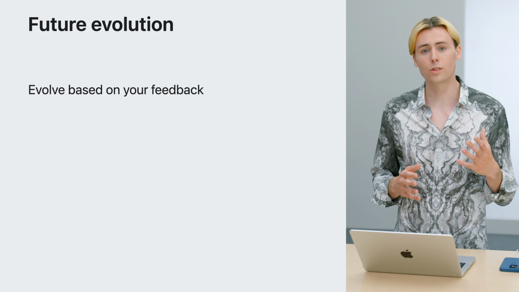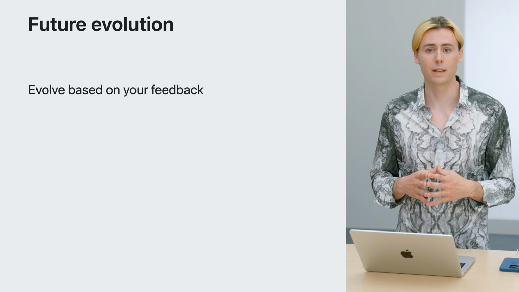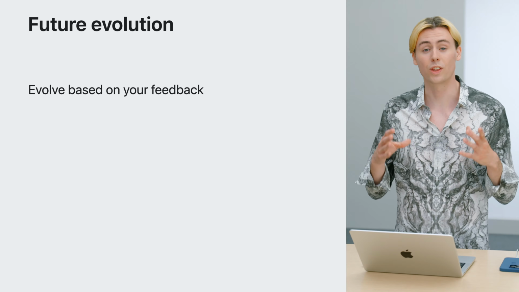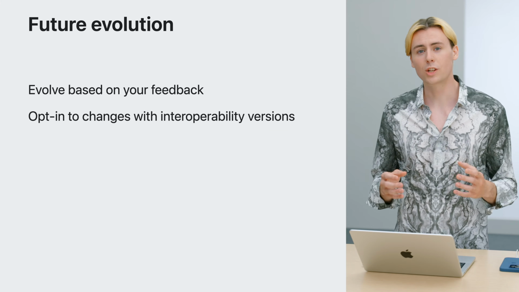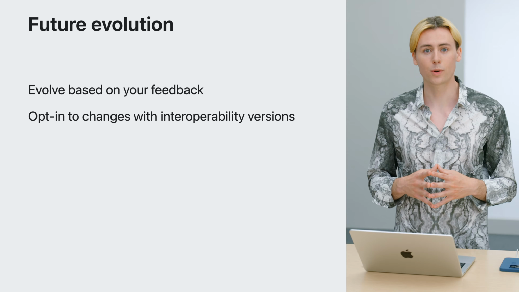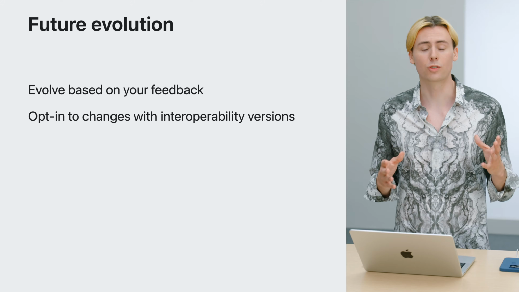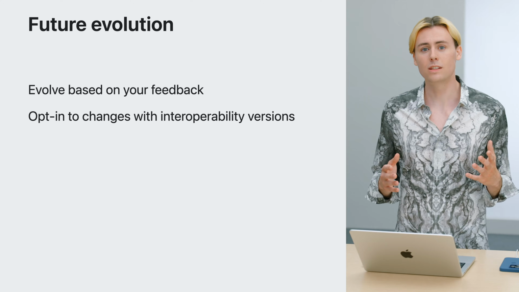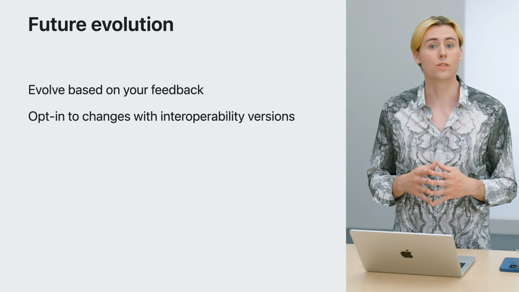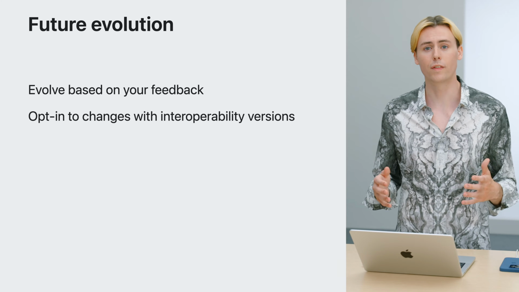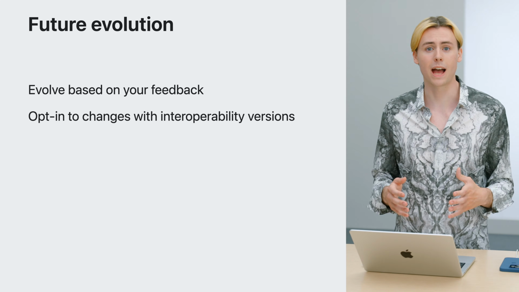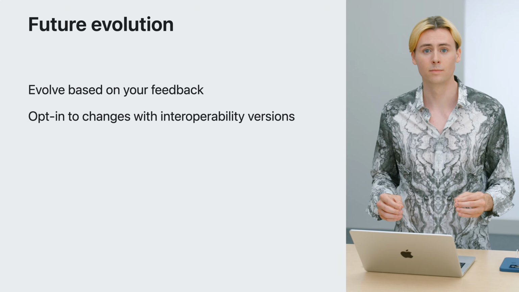C++ is a large and complex language, and we want to improve the way we import C++ APIs and expose Swift APIs with your feedback. When we change the way that C++ APIs are imported, we'll create a new version of interoperability. This means you can choose when you want to take on these new features, allowing you to confidently start using C++ APIs in your development today. If you notice any issues or have any suggestions, we'd love to hear from you. Please tell us using Feedback Assistant.